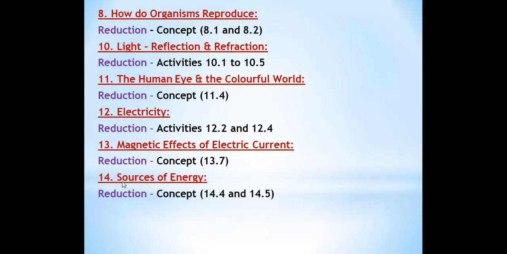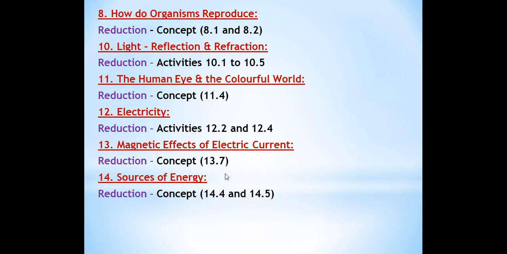And the last chapter we have is sources of energy, chapter number 14. In this chapter only two concepts are removed. What are the two concepts that have been removed? Environmental consequences and how long will an energy source last us. These are the two topics removed from sources of energy. On page number 120, the last page of this chapter, these two topics are there, and they are removed from this chapter.